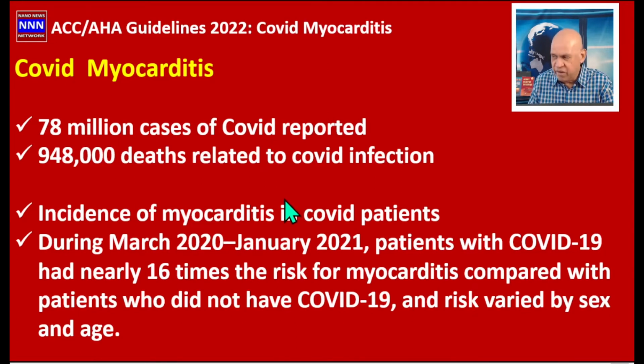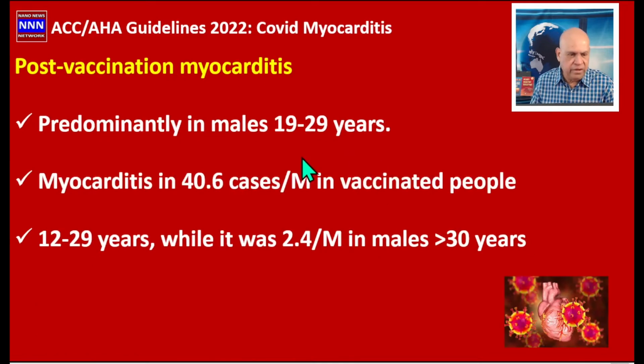The incidence of myocarditis in the COVID population, according to the CDC, between March 2020 and January 2021: patients with COVID-19 had nearly 16 times the risk of developing myocarditis compared with the population that did not have COVID infection. And this is much more so in the population less than 30 years of age. As I said, this predominantly affects males in the age group 19 to 29.